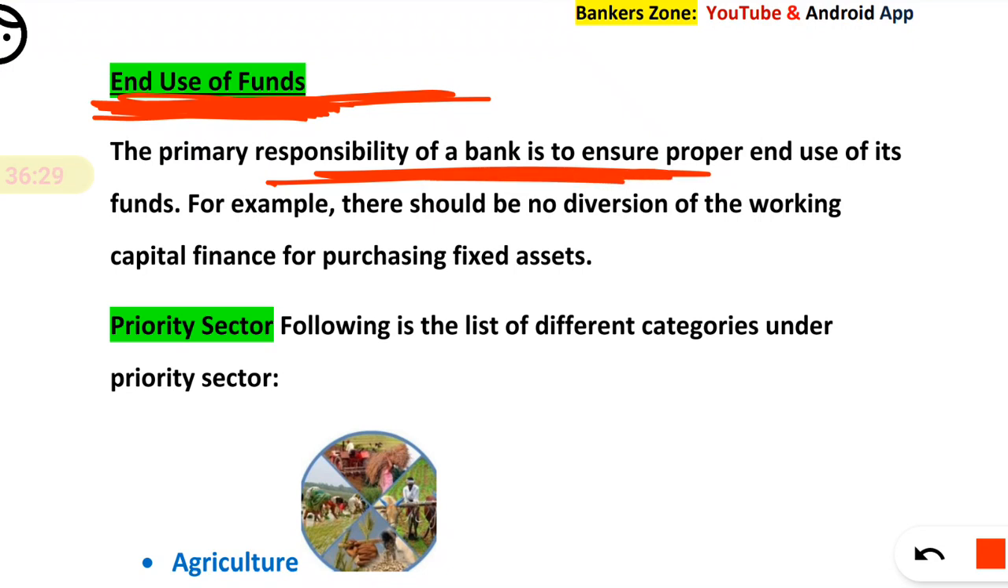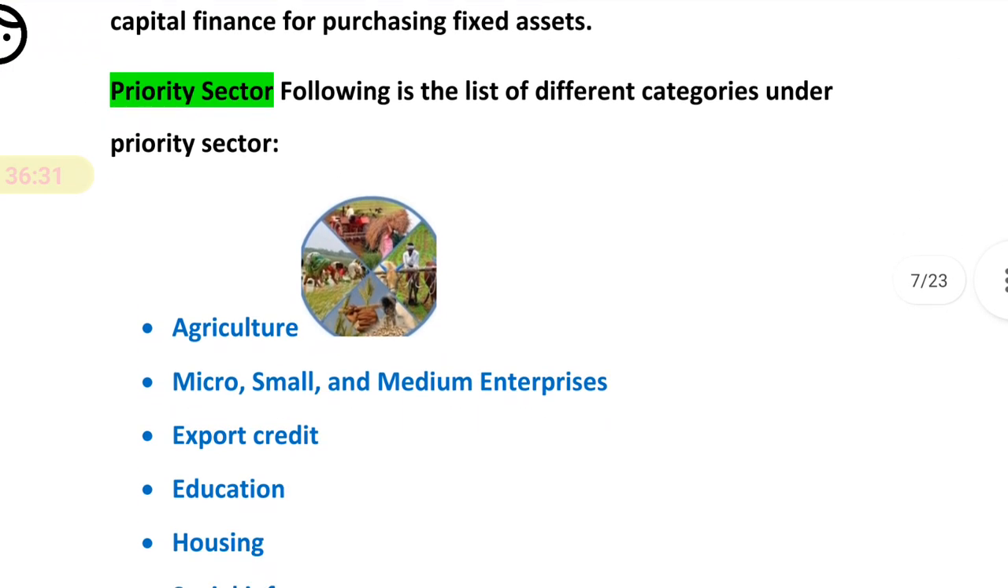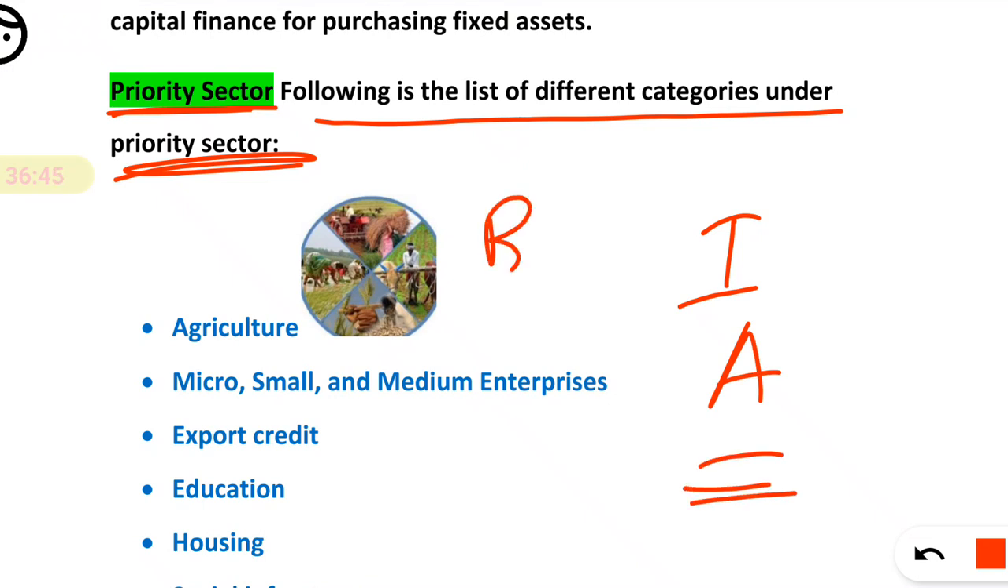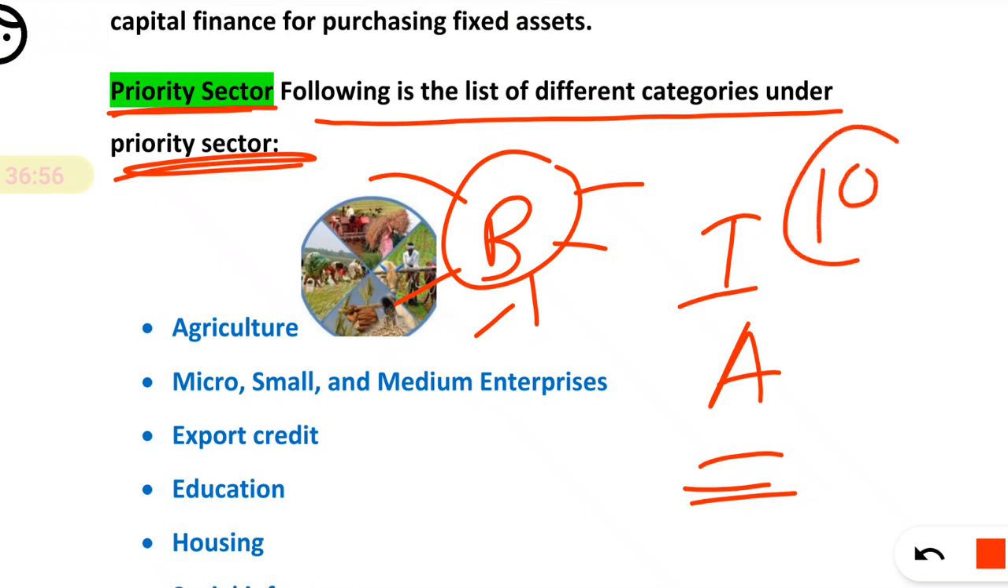Okay, simply. So next, what is a priority sector? Following is the list of different categories in the priority sector. We have different sectors, for example the industrial sector, agriculture sector, and others. So the bank has to give loans to all sectors, right? But among those sectors, RBI has identified some sectors that should be treated as priority sectors.